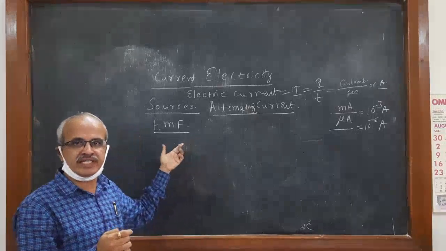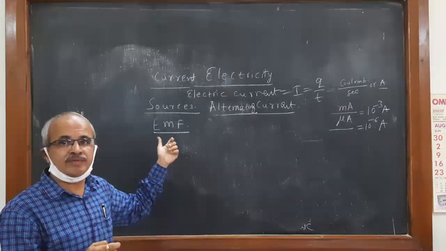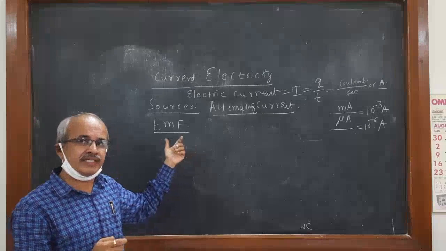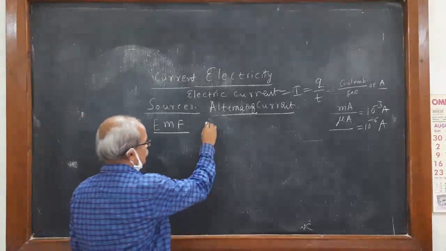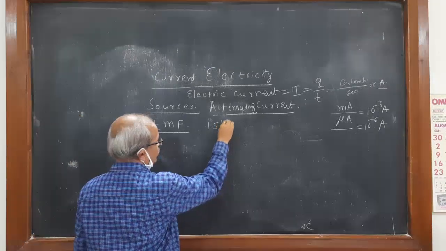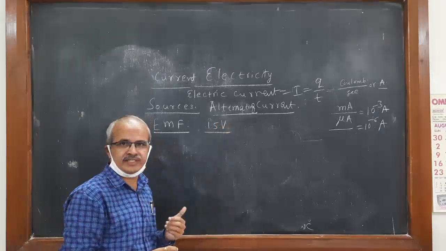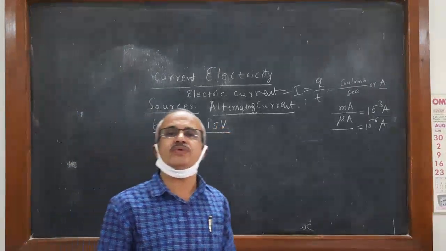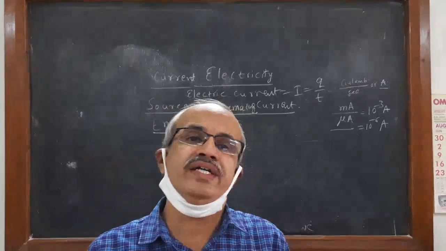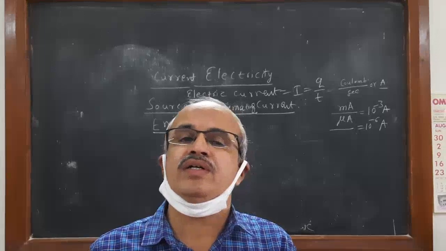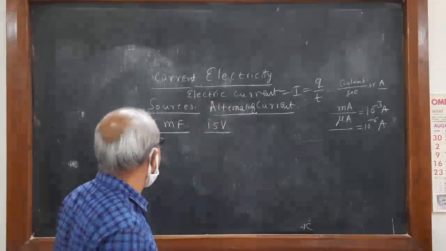Usually we write the EMF of a cell, of batteries. EMF of a cell means what? Suppose a cell is 1.5 volt; sometimes we write 1.5 volt, 1 volt. Volt is the unit of EMF or potential difference.